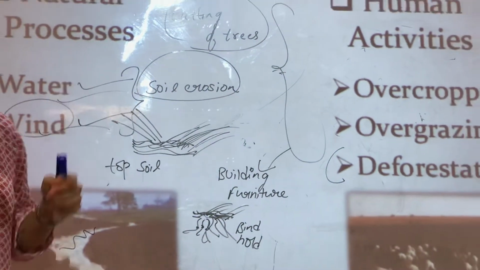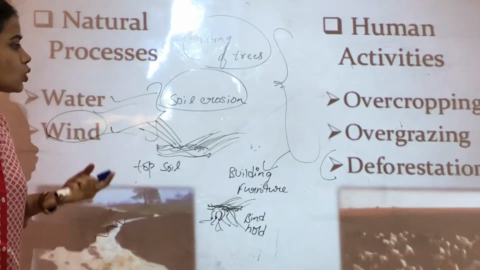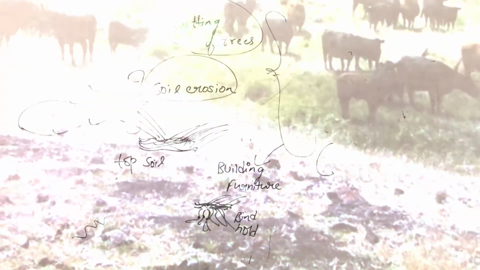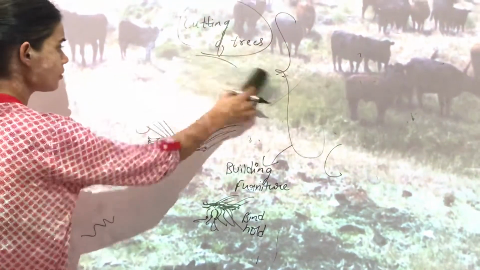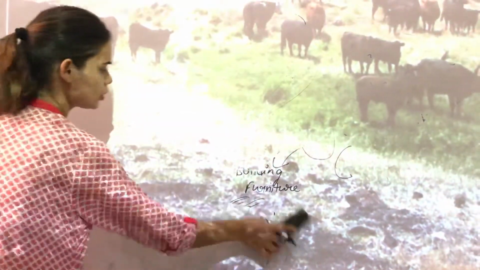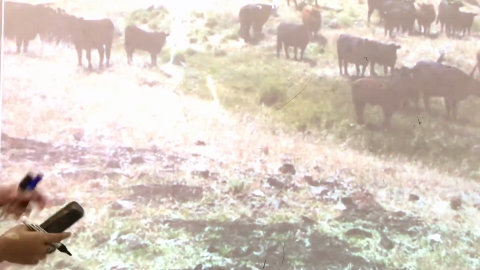Now another largely seen factor is overgrazing. What is overgrazing? You all must have seen that farmers who have cattle, cows, buffalo, take their animals to some open grazing land, and these animals graze the grass.